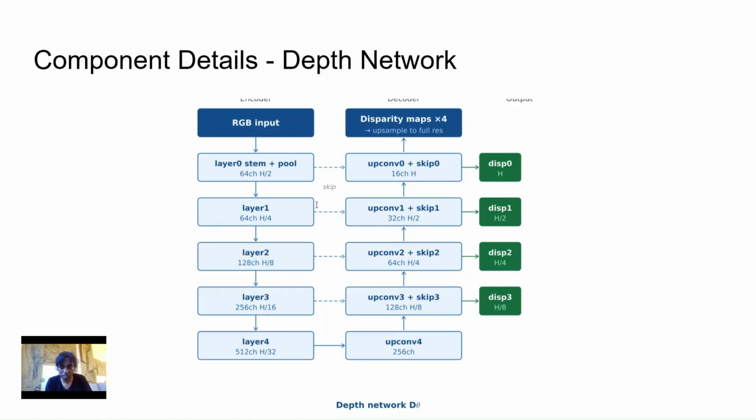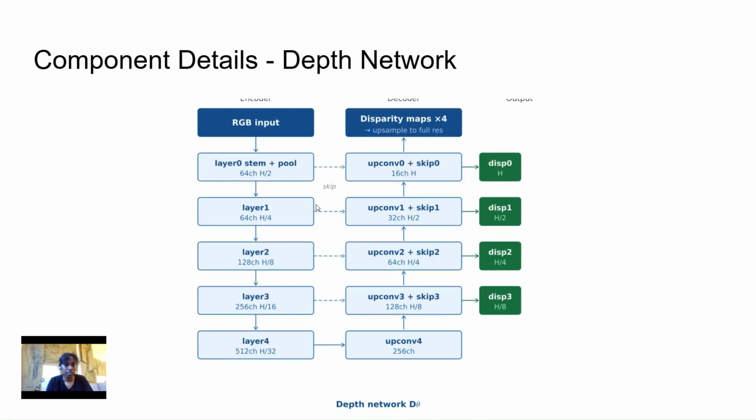So at each decoder stage, we also get, if you can see in green blocks, disparity maps. So that gives us 4 predictions at 4 different resolutions as we upsample. However, all four of these get upsampled to full resolution before the loss is computed.